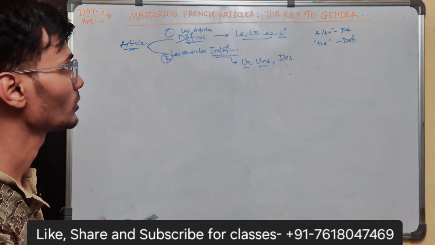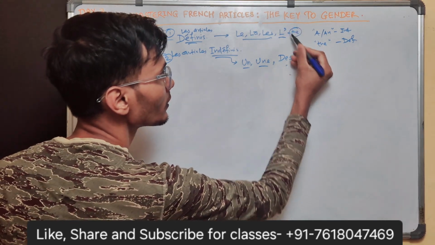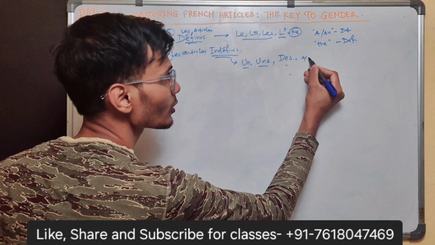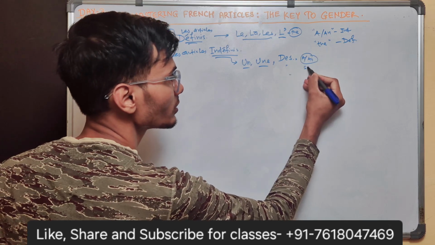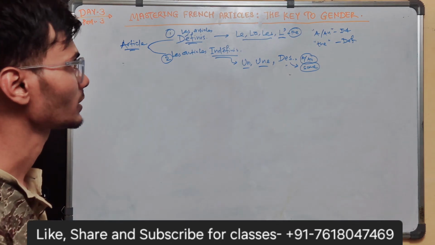So there are two types of articles, as I already told you. How do you define them? Le, la, les is defined as the, and un, une, des is defined as a or an, or you can say some or any. So this is the definite article.